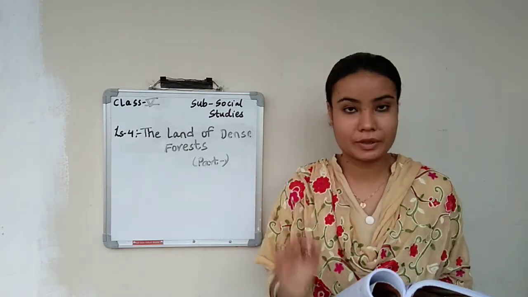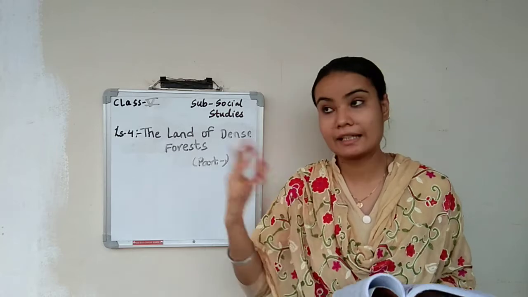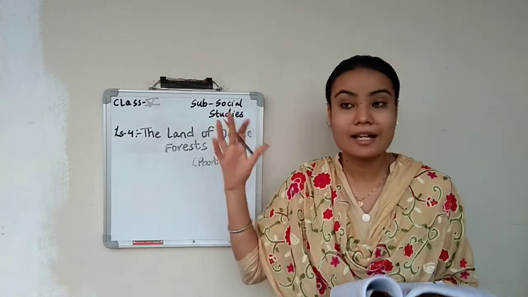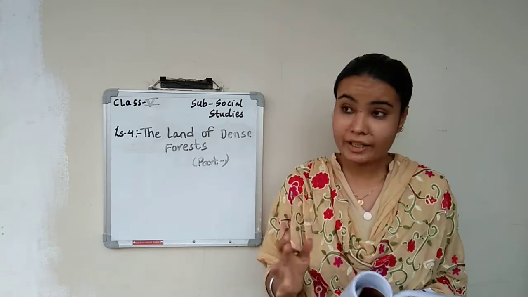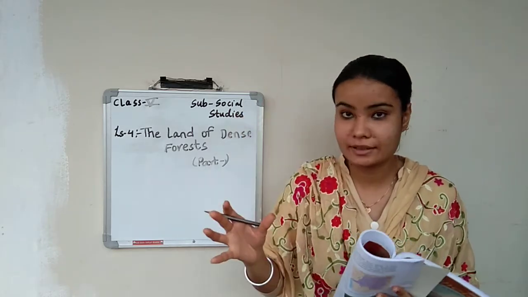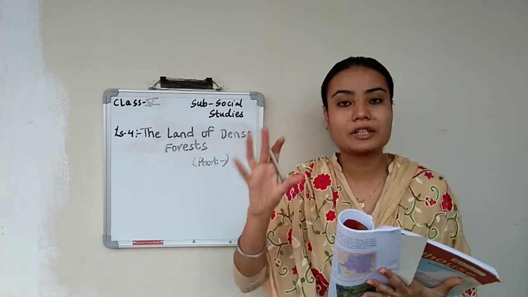One is the hot wet, it is very hot and wet. Another is the rainy season, the monsoon season. Another is the desert type. These are of 3 types. Where there is hot wet climate, there you can find dense forest.